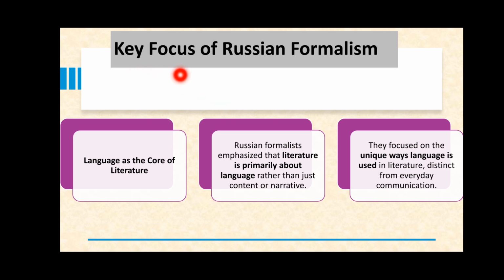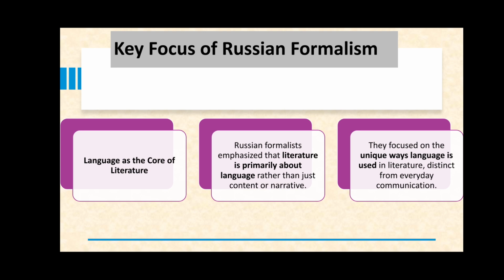Now, the key focus of Russian formalism: language as the core of literature, right? What they thought was that literature is primarily about language rather than just content or narrative. What was previously thought, the critics thought, right, that literature is about the context in which a literary text was produced, or that it was a kind of narrative.